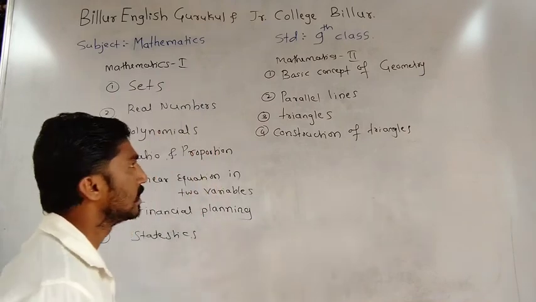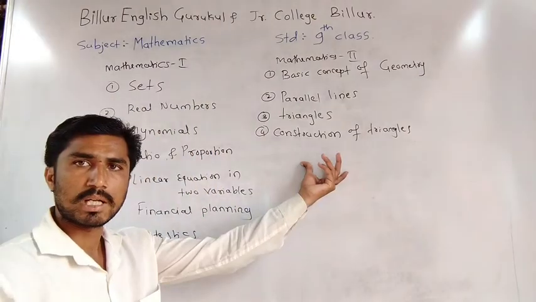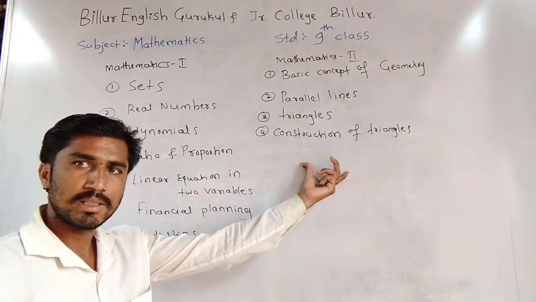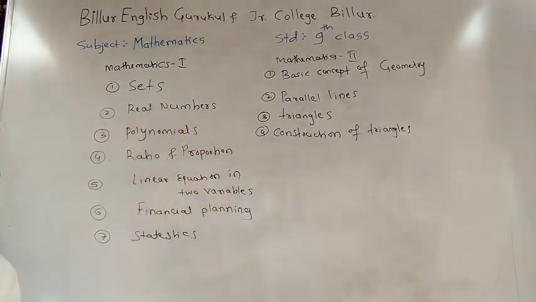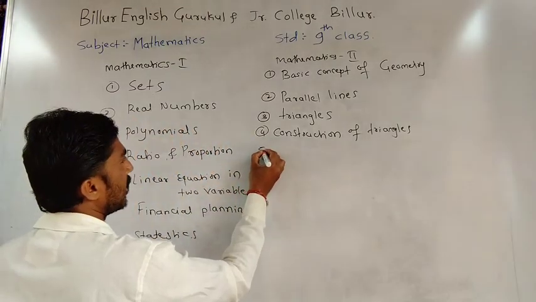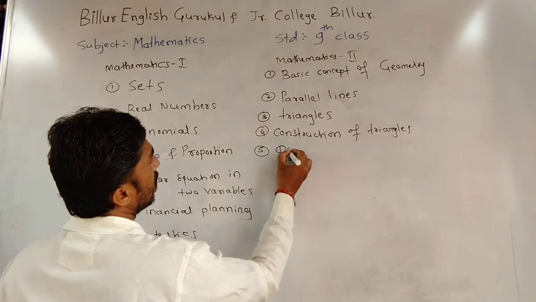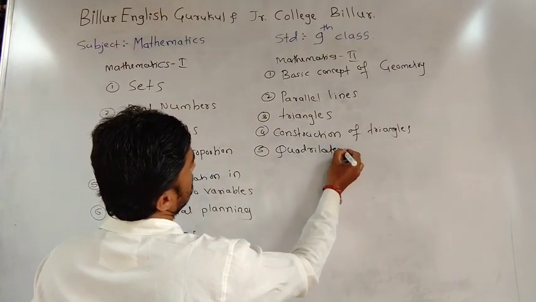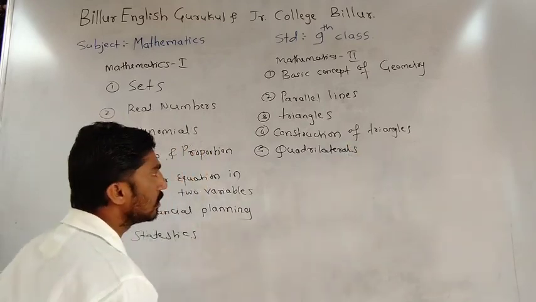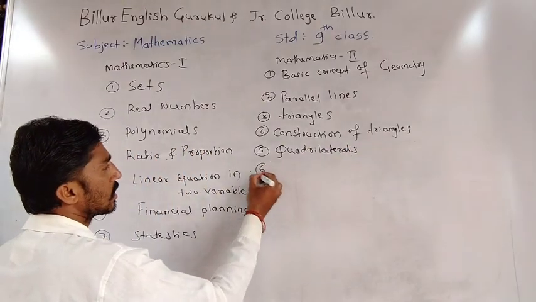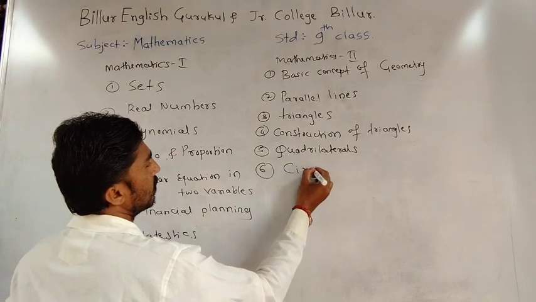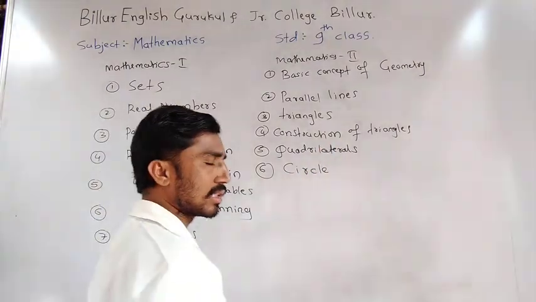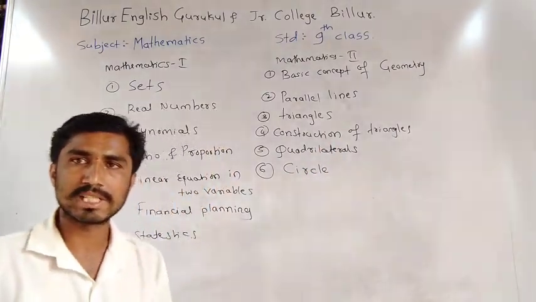Fourth topic is construction of triangles. Next, fifth topic is quadrilaterals. Very important topic, quadrilaterals. Next, sixth one, circle. All of you know circle.